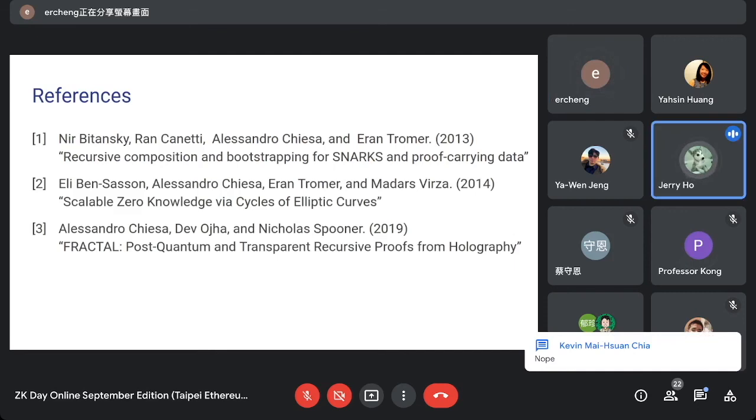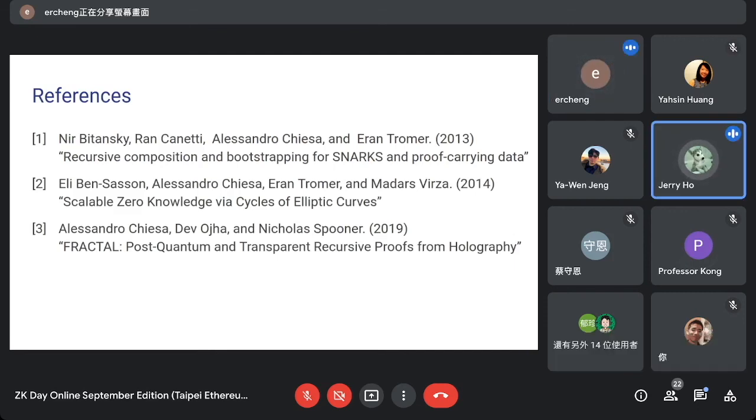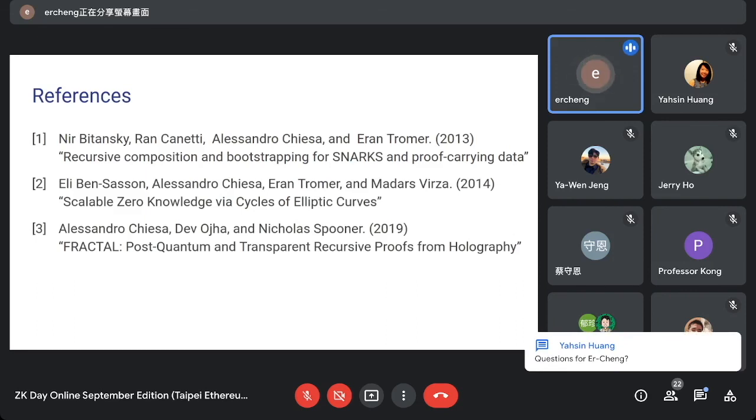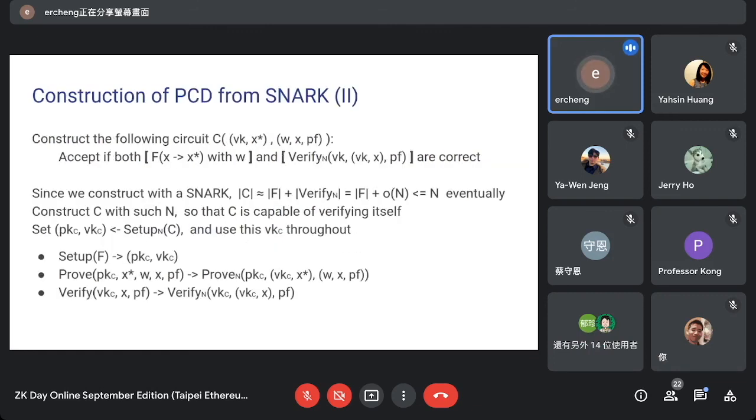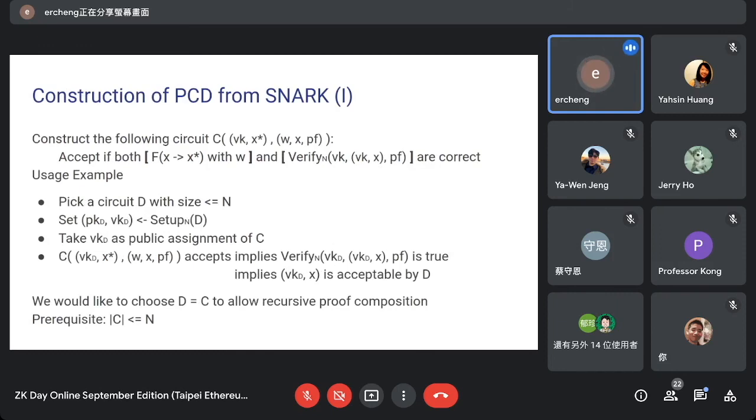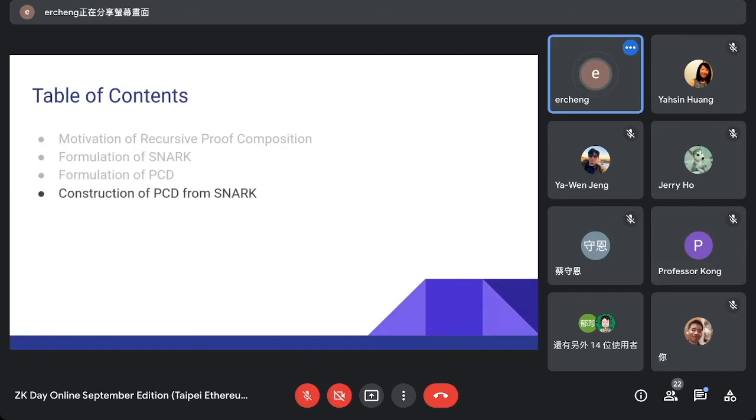Sorry for a newbie question. Is this method also called an accumulator in some scenario, or is it a completely different setup for recursive SNARKs? So we can construct recursive SNARKs with accumulators, but it is a relaxed version. Here we construct PCD from SNARK, and we can also construct PCD from accumulators, and we can view accumulators as a relaxation of SNARKs.